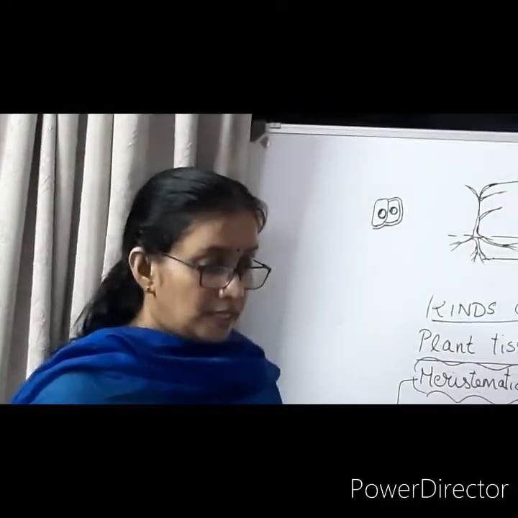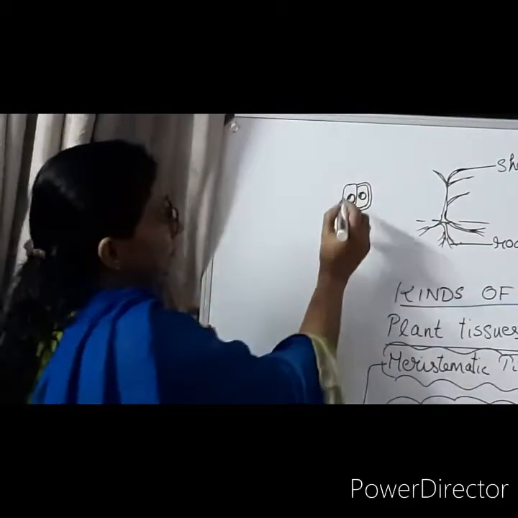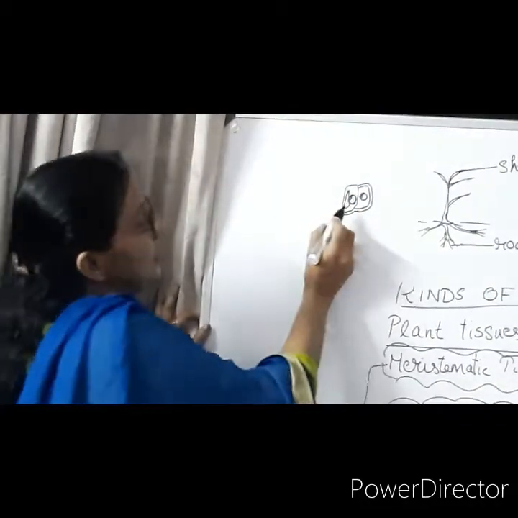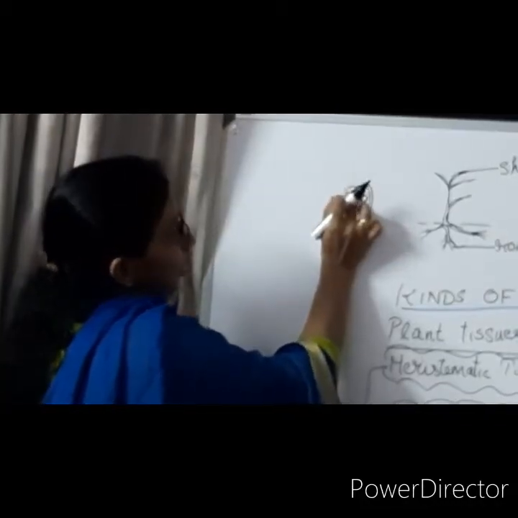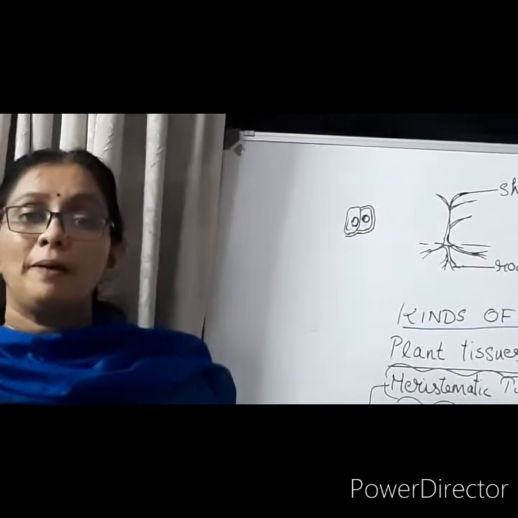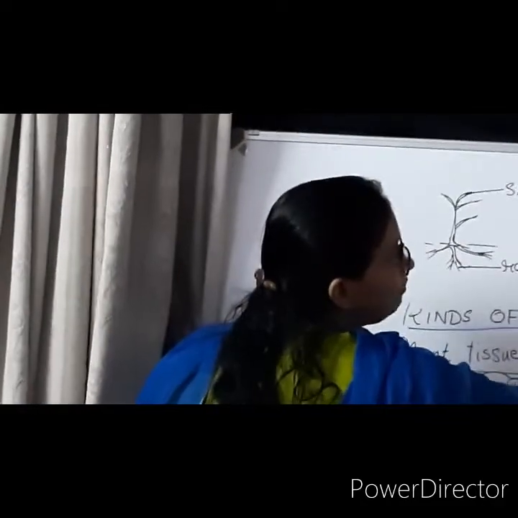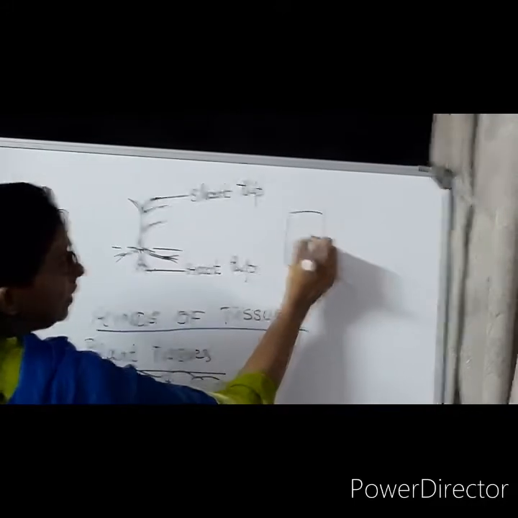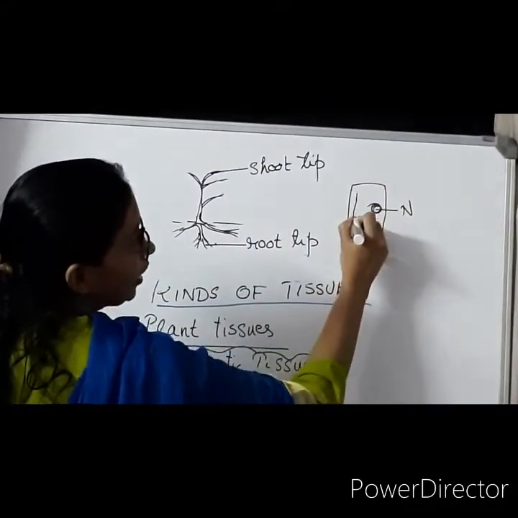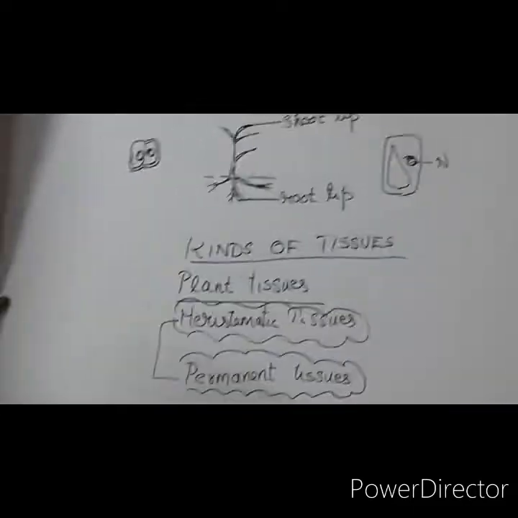Again, the cells are without any vacuoles. You might have studied in the plant cell that most of the space is occupied by vacuoles. Here the vacuoles are not present at all, and the majority of the space is occupied by the nucleus. In a plant cell, the nucleus is normally in the periphery, and the vacuole is here, with the large space occupied by the vacuole.